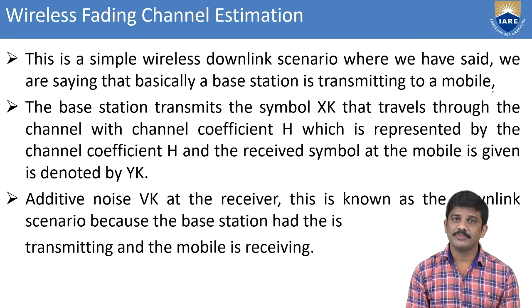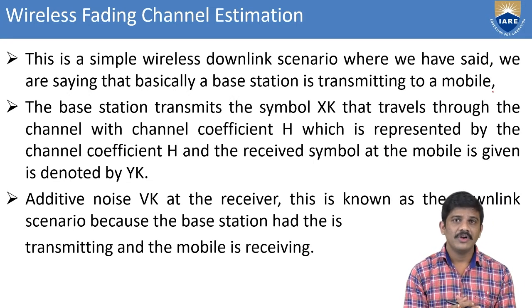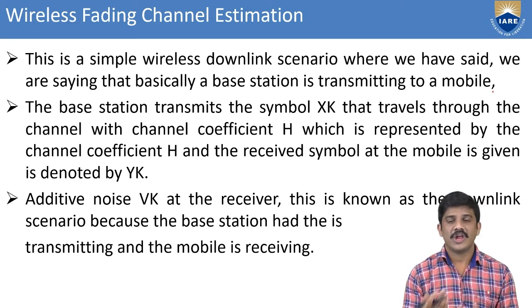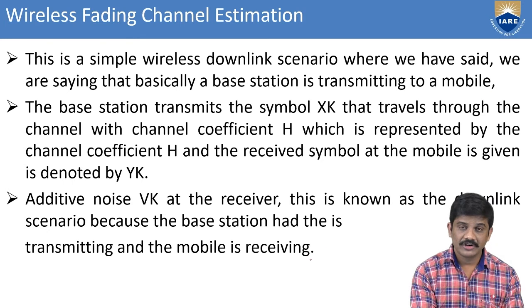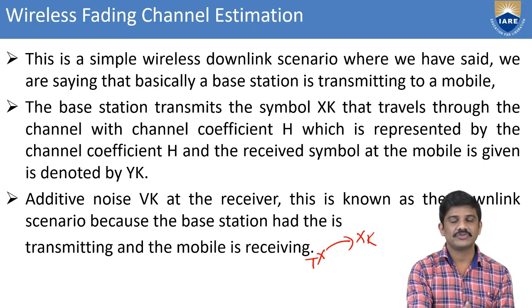Coming to the simple wireless network scenario, whatever we consider the downlink scenario, that is basically the base station transmitting to a mobile. For example, the base station transmits the symbol x of k. That symbol is from the transmitter. From the transmitter we consider x of k, and it travels through the channel with the channel coefficient.